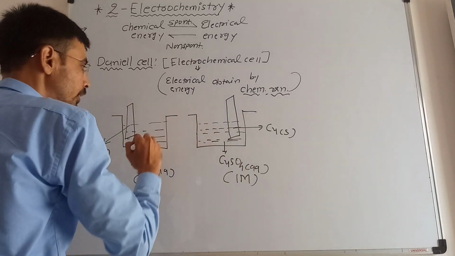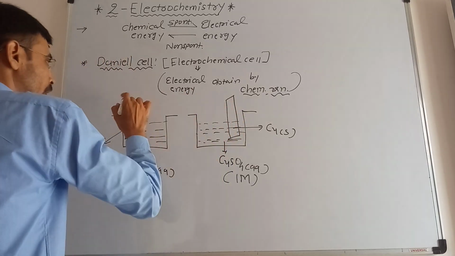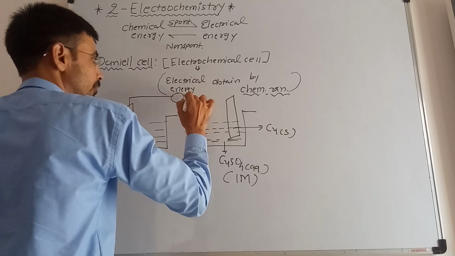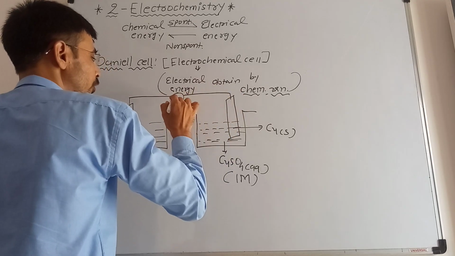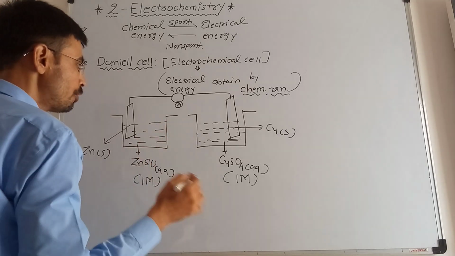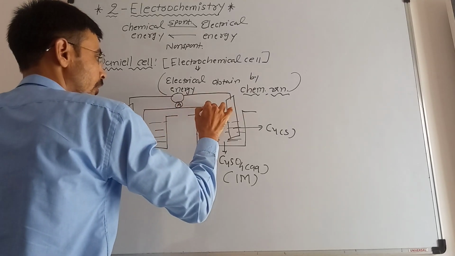Now both the containers comprising the strips are connected with an ammeter to measure the flow of the current. And one of the most important things we are supposed to add here is a salt bridge.